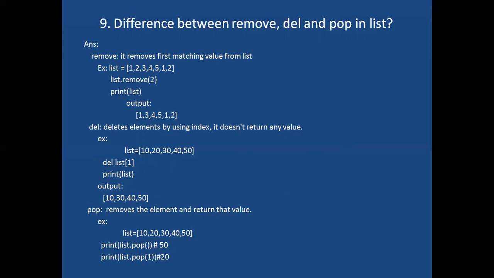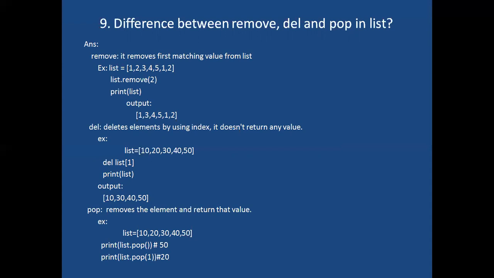How can you delete that 20? By using del, del list of 1. It will delete the element, but it won't return anything. See, after that I am printing that list. Here we are getting 10, 30, 40, 50. 20 was located in 1st position. That 20 got deleted.